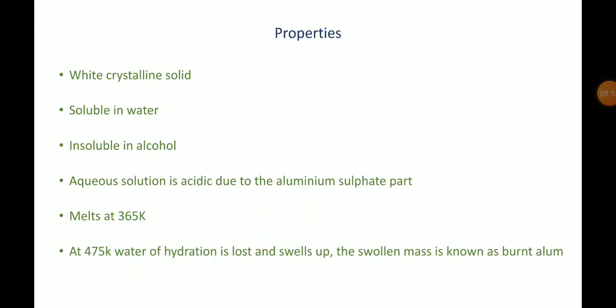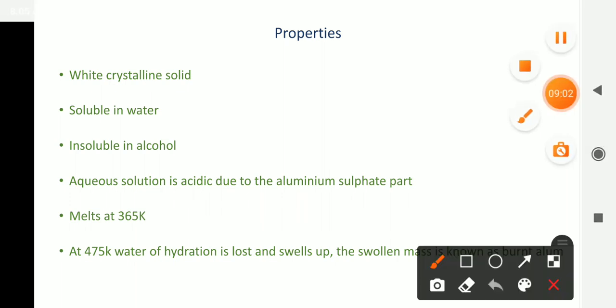Okay students, let us see some physical properties of potash alum. Look at point number 1. What is given? It is a white crystalline solid. Then point number 2, it is soluble in water. Then point number 3, it is insoluble in alcohol. It's a common rule: if the substance is ionic in nature, it is soluble in polar solvents like water. Thus here potash alum is ionic in nature, so it is soluble in water, and it is insoluble in alcohol.